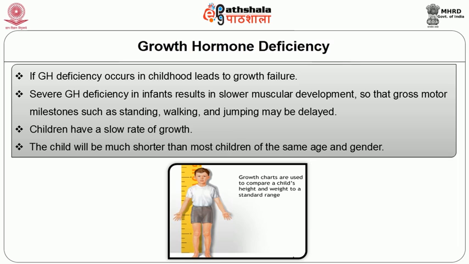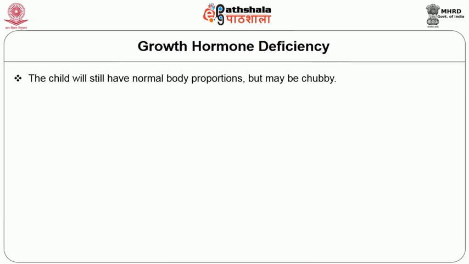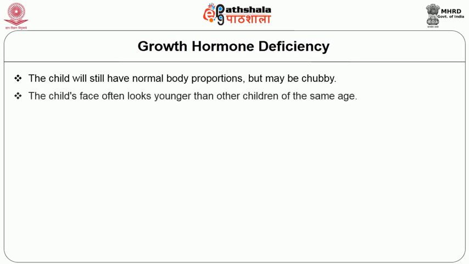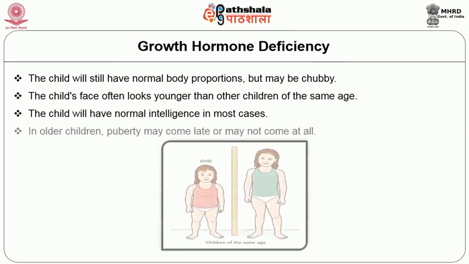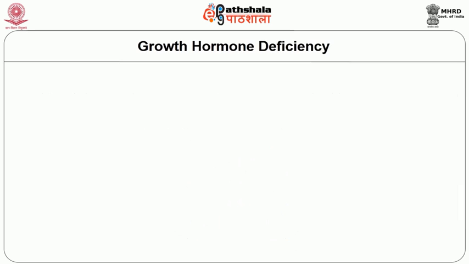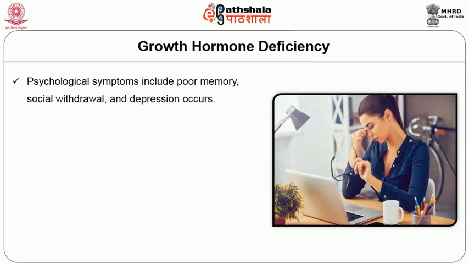So, it should be compared with the growth chart. In the growth chart, height and weight in the standard range should be maintained. If it is not maintained, it is called small stature. The child will still have normal body proportion but may be chubby. The child's face often looks younger than other children of the same age. The child will have normal intelligence in most cases. In older children, puberty may come late or may not come at all. These children may also have psychological symptoms, including poor memory, social withdrawal and depression.